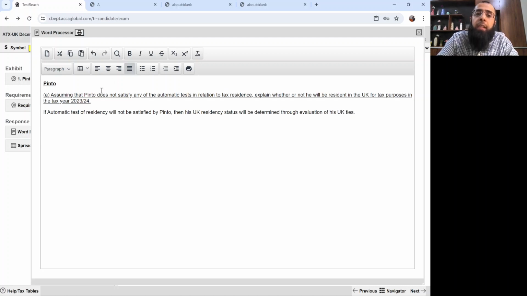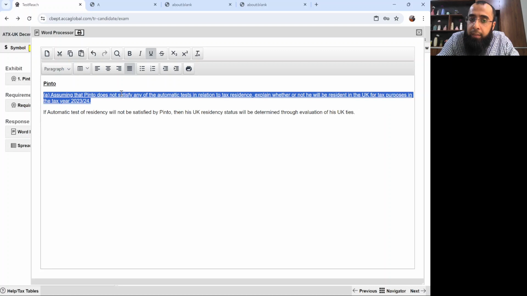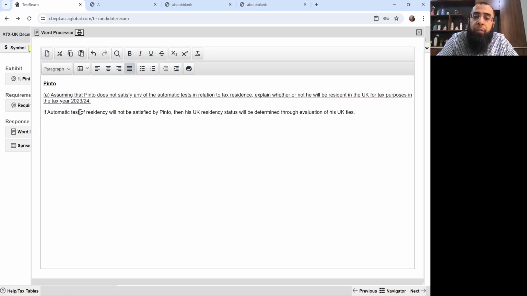Assuming that Pinto does not satisfy any of the automatic tests, we have to explain his residency status. So if the automatic tests of residency are not satisfied by Pinto, then his UK residency status will be determined through evaluation of UK ties.